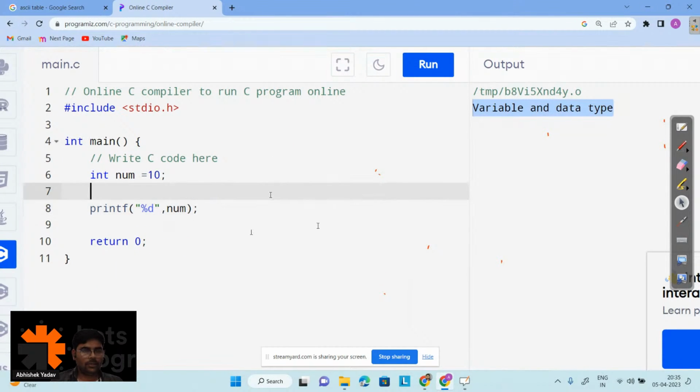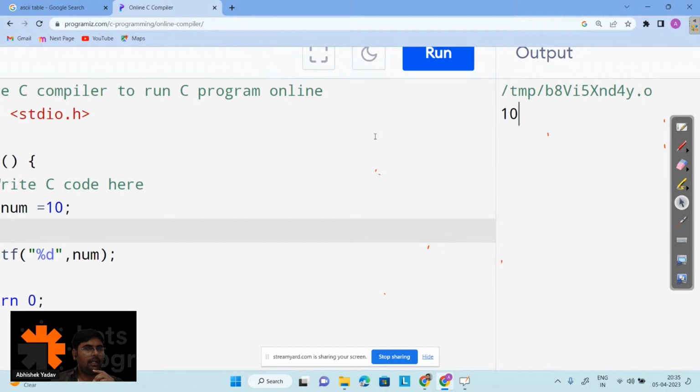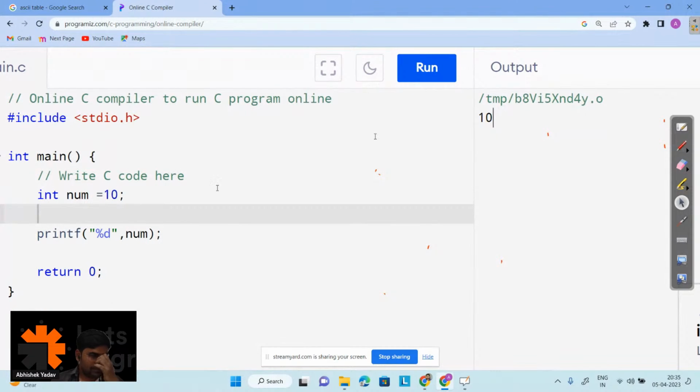So let's try to run the code, right? I am getting the output on the output screen. Here you can see the output is what? 10 on the output screen, right, everyone? This is simple.